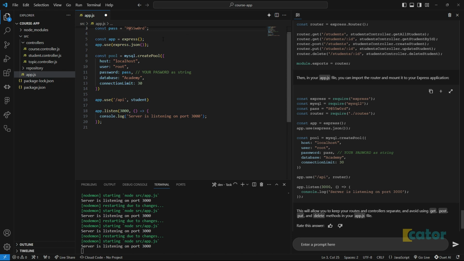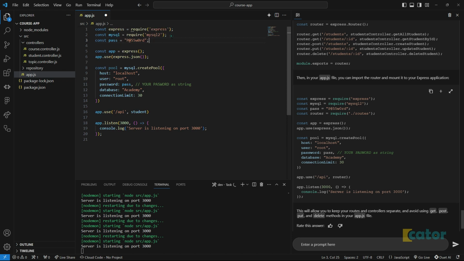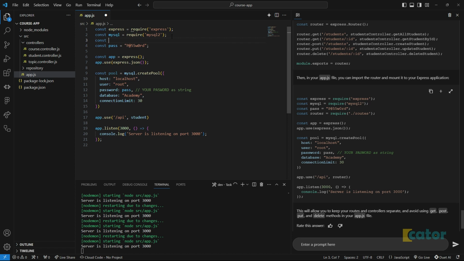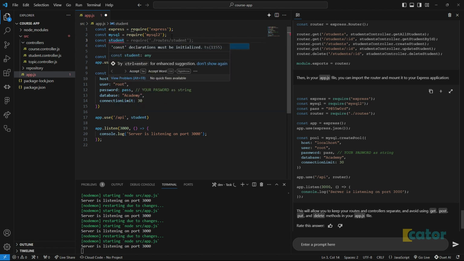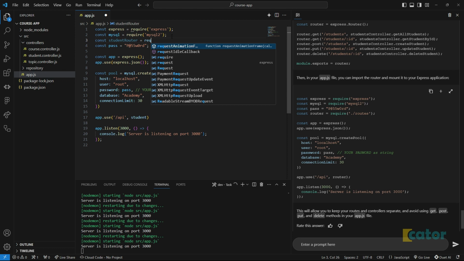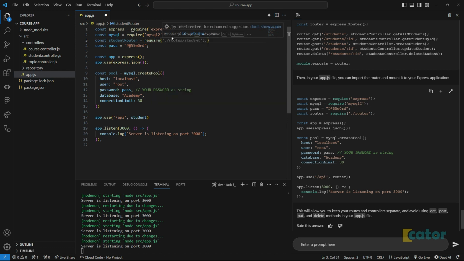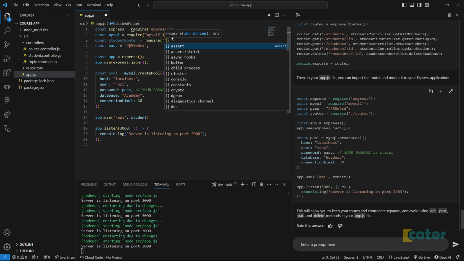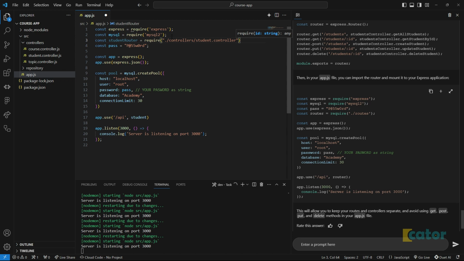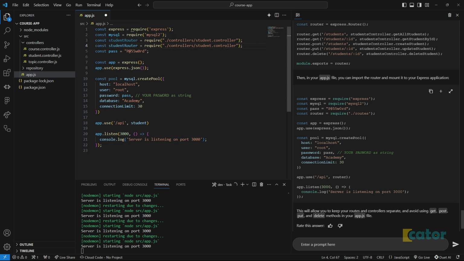So this is inside const student router, then require, let's see what routes exist. Controllers, student controller, and I can just do the very same for, I think, the course controller.